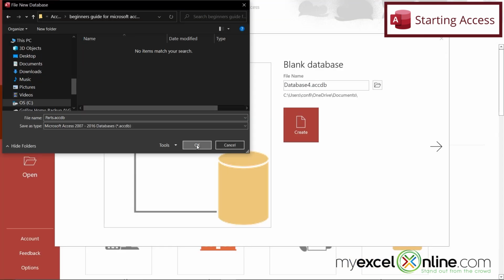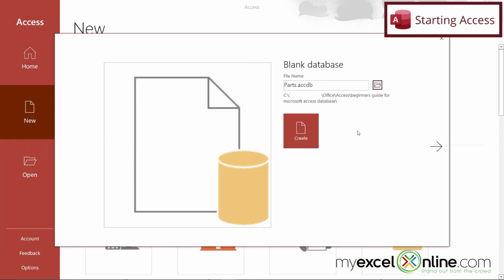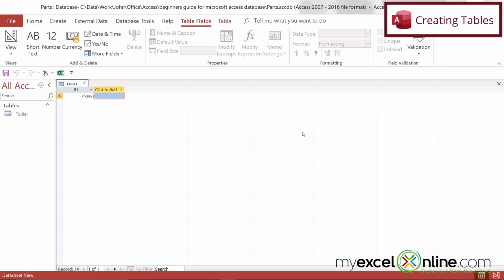So I'm just going to hit OK, and you can now see that my database will be saved in that chosen location, and I'm just going to hit Create. So Microsoft Access, like every other product, has a lot of ribbons up here, and hopefully we'll go through most of these options for you eventually. But for today, we're just trying to give a really quick overview.